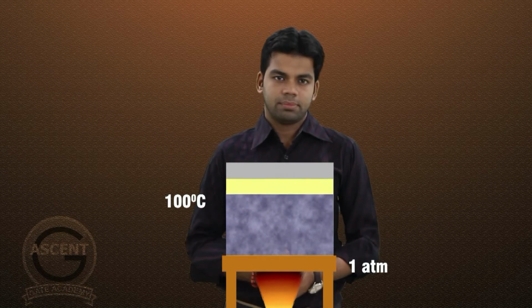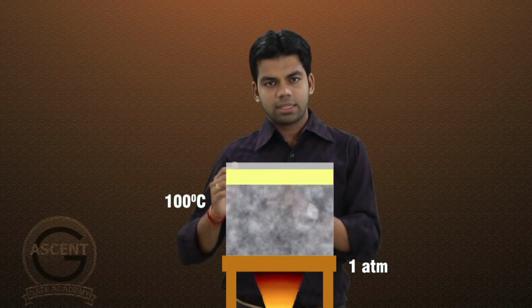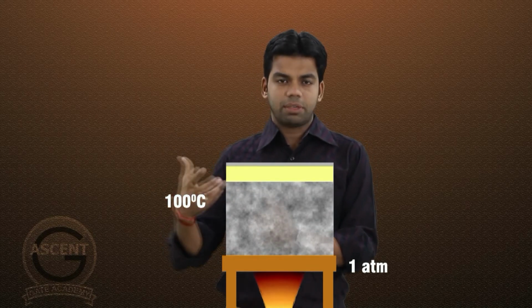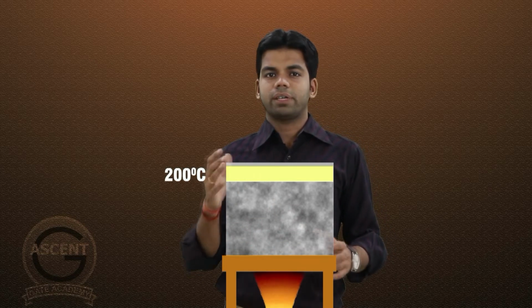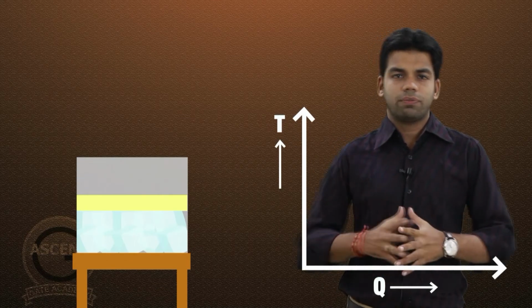centigrade steam. Now if I am further supplying heat to it, this 100 degree centigrade steam will further heat up to superheated steam. Let's suppose I am heating it up to 200 degrees centigrade. You can heat to whatever temperature you want. So this is the whole process. Initially I had minus 10 degrees centigrade ice, and now that ice is converted to 200 degrees centigrade superheated steam. Now coming to the temperature heat diagram for this particular phase change.